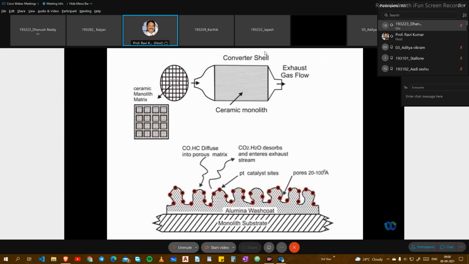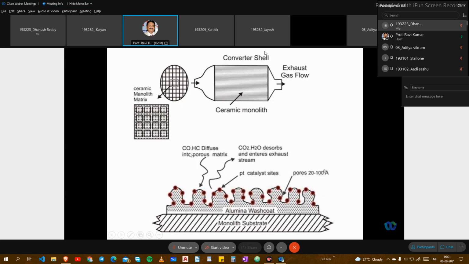This is about the alumina wash coat, how we are arranging it on the surface of the catalytic converter. The ceramic monolithic matrix will be arranged here in the front. The monolithic shapes depend upon the catalytic converter shape, and the mesh will be arranged in this model or this model. The converter shell will be used like this, and the ceramic monolithic will be used. Exhaust gas flow will be out, and this will be in.